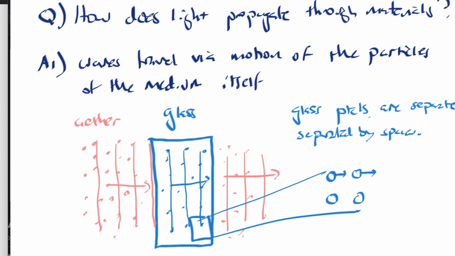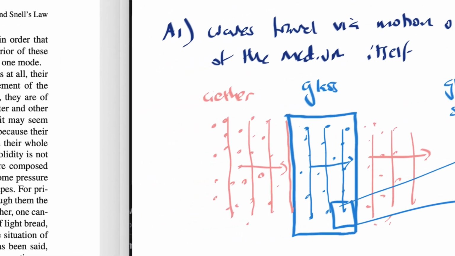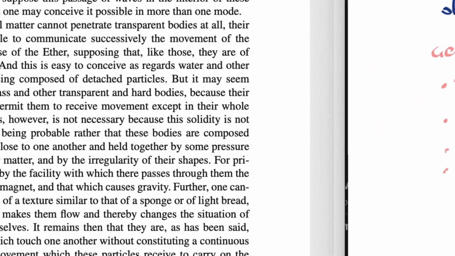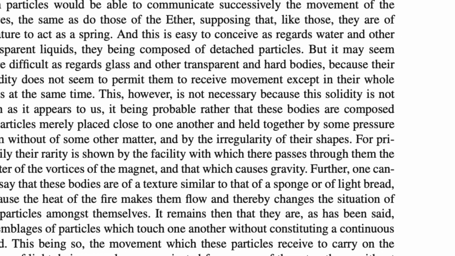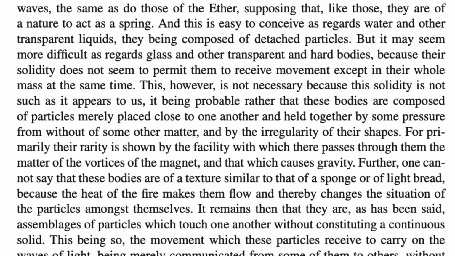And he provides evidence of this in saying that when you have a magnet, this is where he says, about the middle of the first full paragraph on page 190, "for primarily their rarity, or the spacing between the pieces of glass, their rarity is shown by the facility with which there passes through them the matter of the vortices of the magnet, and that which causes gravity." What is he getting at here?